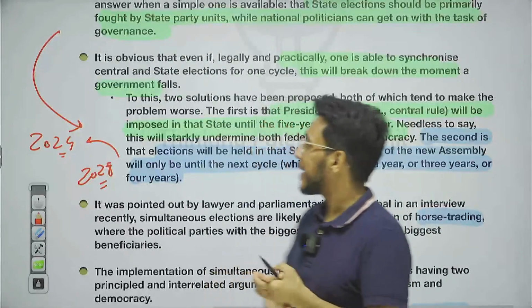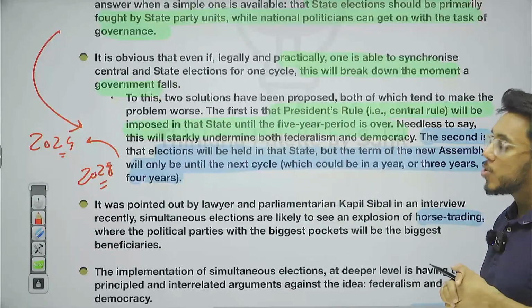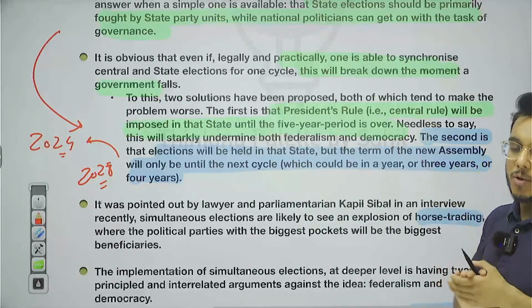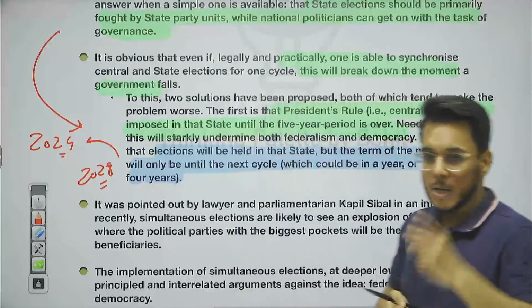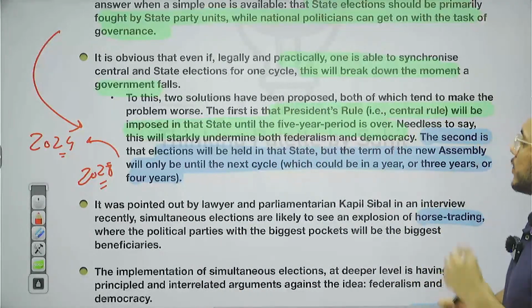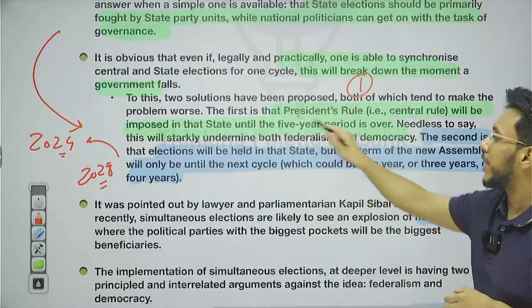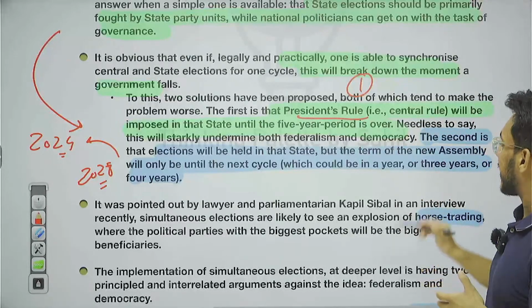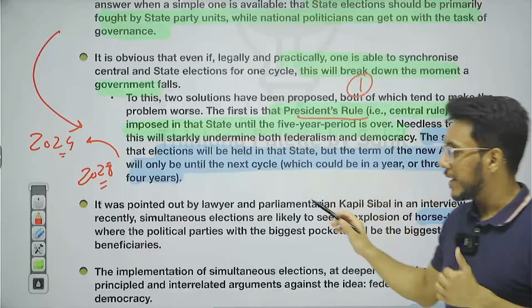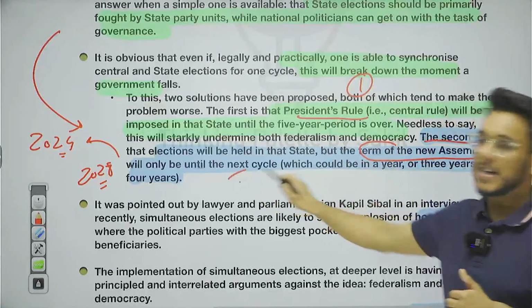Second thing is that, guys, even if you start simultaneous elections, how will you ensure that this process is continued? If the government falls in one or two states, this entire cycle will break down. Now, there are only two ways to ensure this cycle. Number one, if the government falls in any state, impose president's rule and keep that state under president's rule. And the second is to conduct the election, but the term of the new assembly will only be until the next cycle.